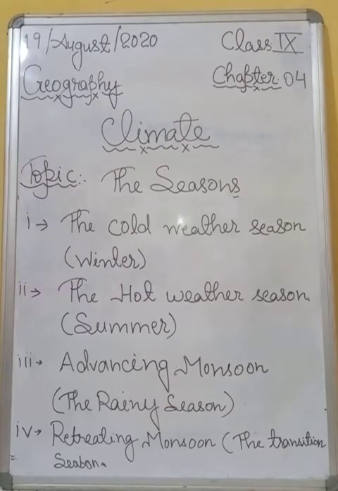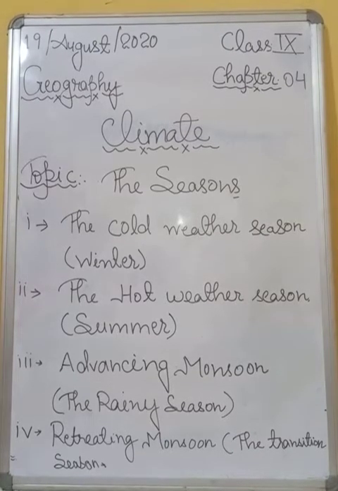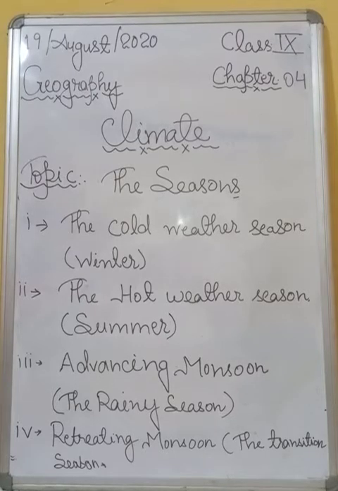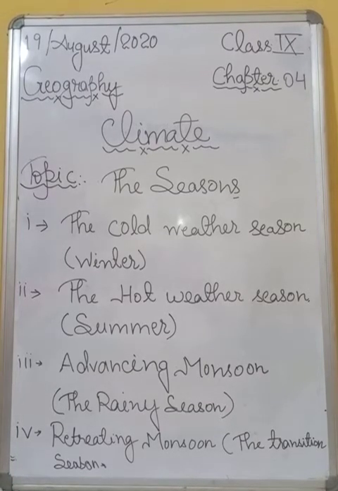Students, as you know very well, the cold weather season in India begins from mid-November and stays till February in northern parts of India, with December and January as the coldest months. Okay, and the temperature decreases from south to north. Please be careful here, from south to north.